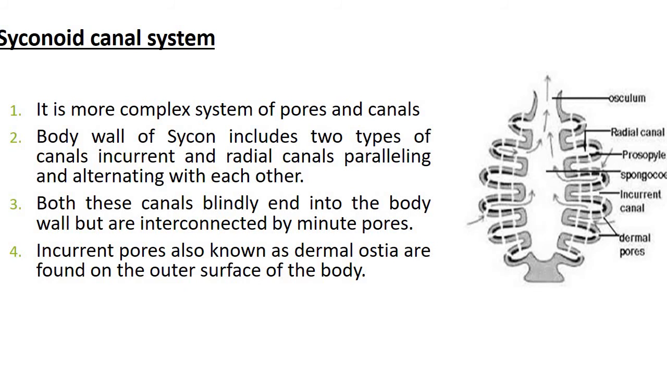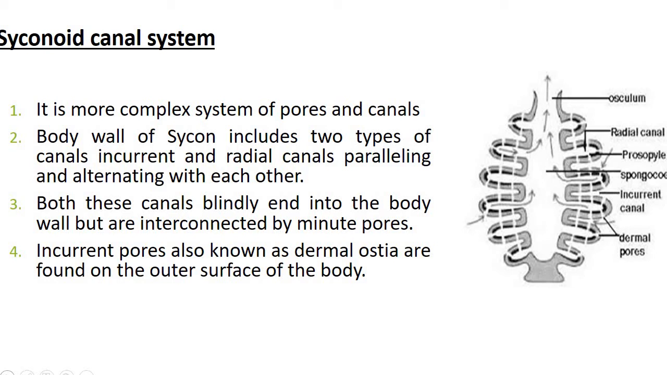Second, cycloid type of canal system. It's rather more complex than the oscular type, and it consists of pores and canals. Now, the body wall of Cycon includes two types of canals, namely incurrent and radial canals, paralleling and alternating with each other. So in the cycloid type of canal system, the organism undergoes folding.